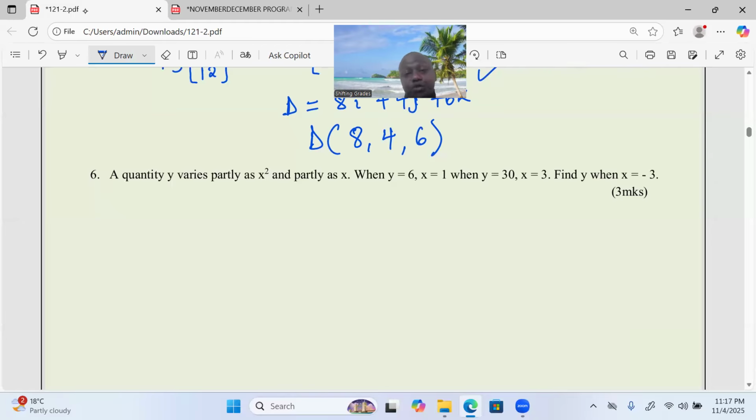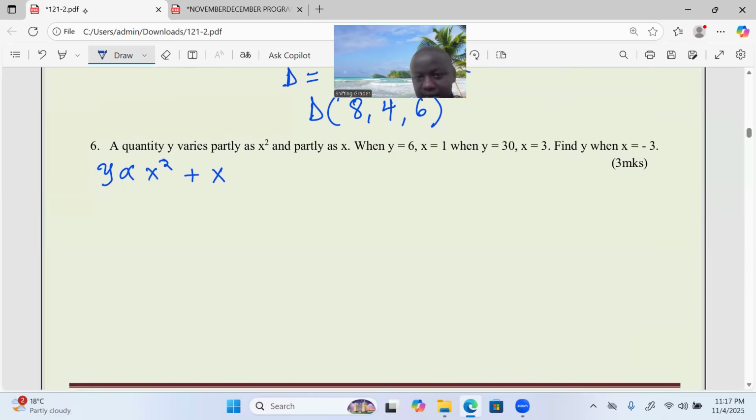So now we proceed to first interpret this particular partial variation statement where y is varying partly as x squared and partly as x.